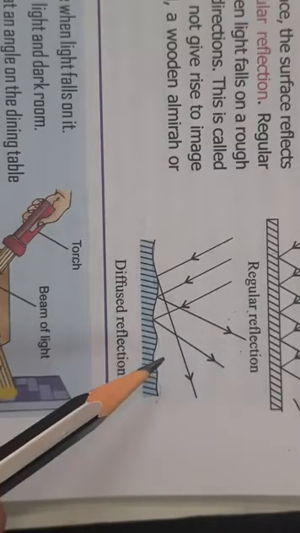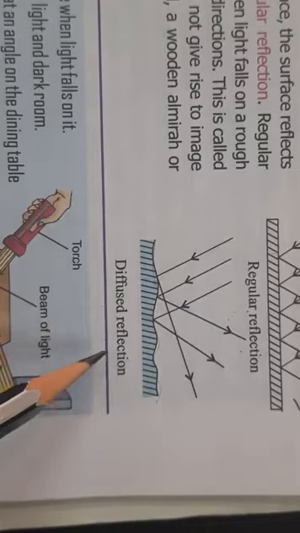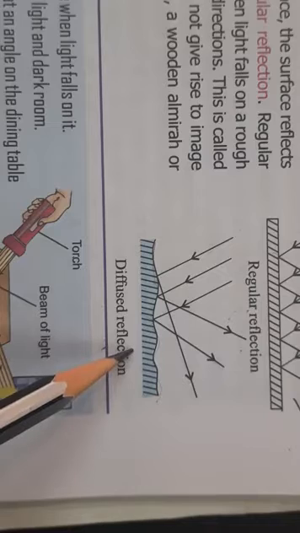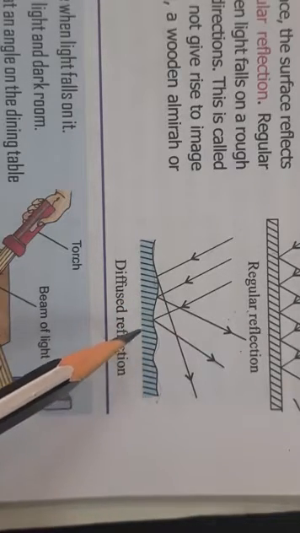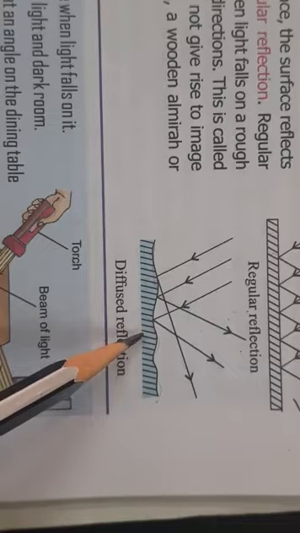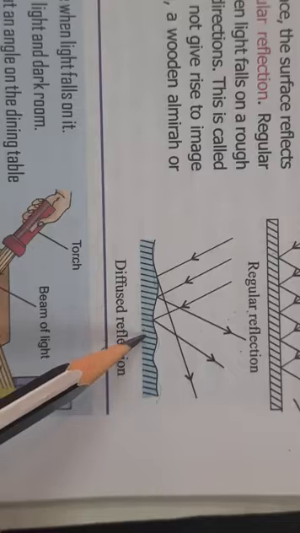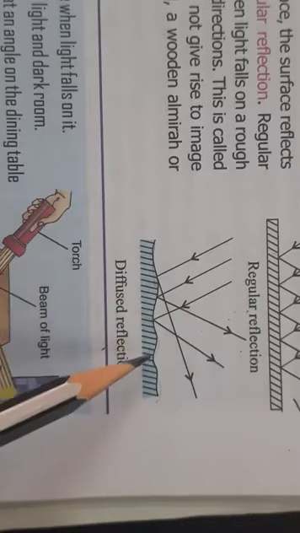So this kind of reflection is called diffused reflection or irregular reflection. Now diffused reflection does not give rise to an image. A proper image is not seen in this. Diffused reflection can take place on a wall, a rough wood piece, benches, tables, anything which is not even, rough.